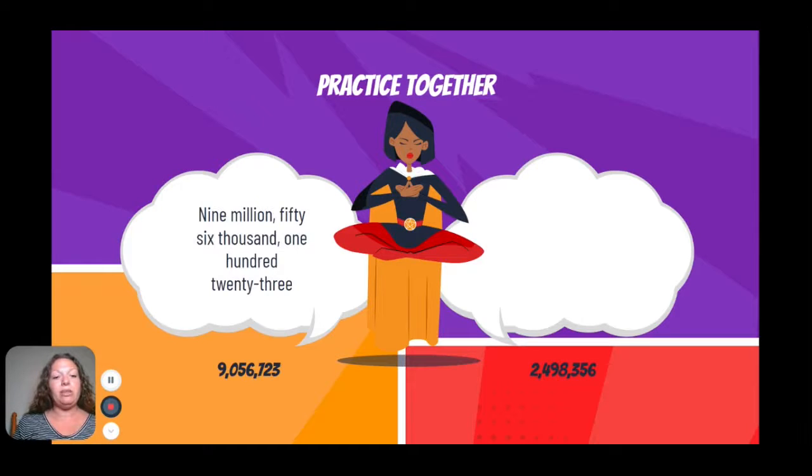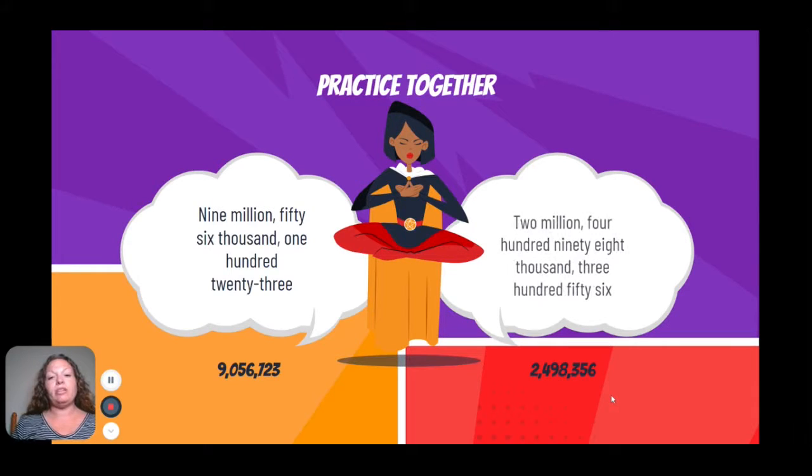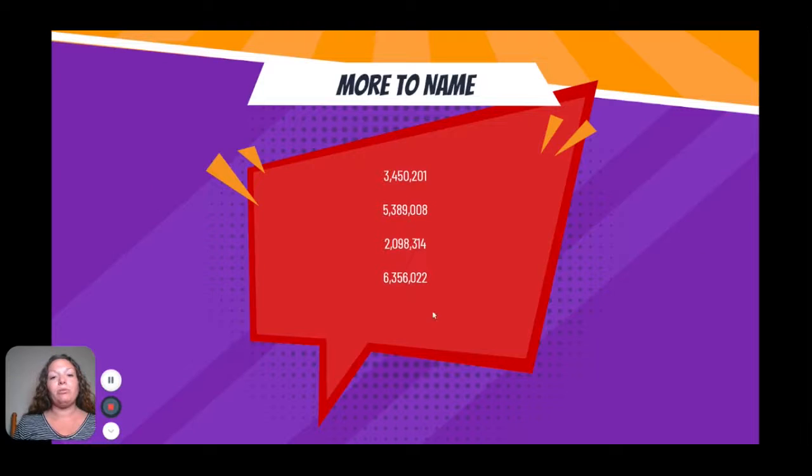9,056,123. So when we say million, we see a comma. When we say thousand, we see a comma. Come over here to the red. I want you to try to think. And here's how we would say it. 2,498,356.